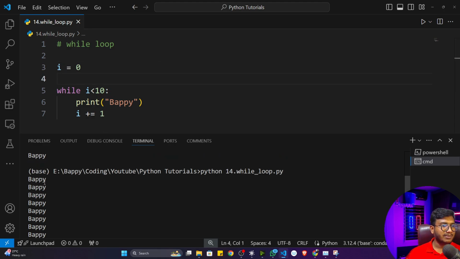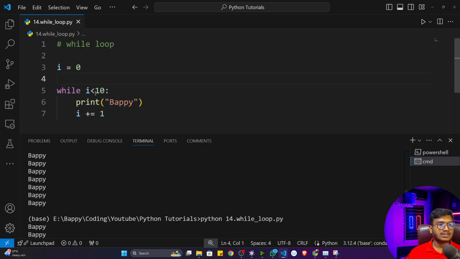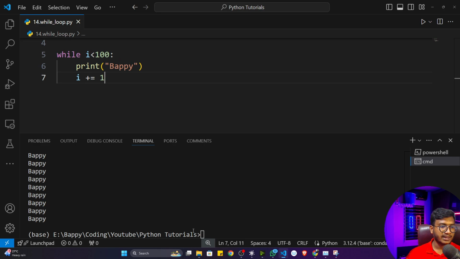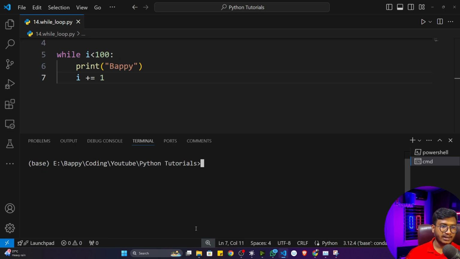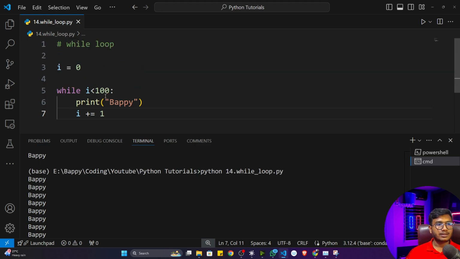So this is called looping inside programming, and that's how we can automate this particular task. Not only 10 times, I can also print my name 100 times using only these 3 lines of code, instead of writing it 100 times. Let me show you. If I execute my program now, it will print 100 times. Yeah, so I'll only keep 10 times.